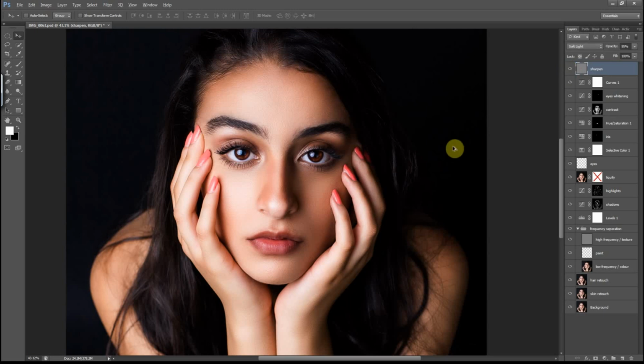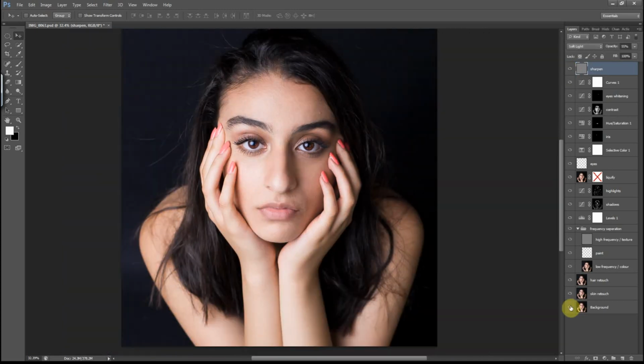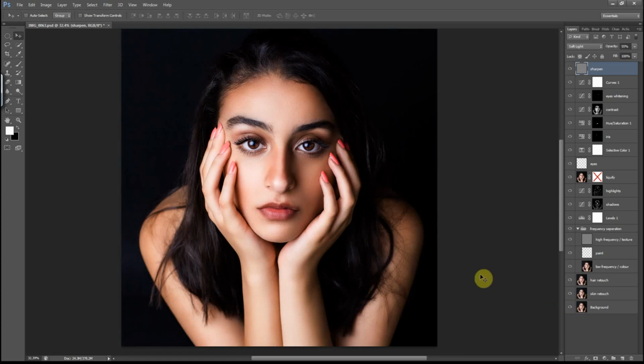I'm liking it. So here's the before and here's the after. Before, after. So this concludes my tutorial.